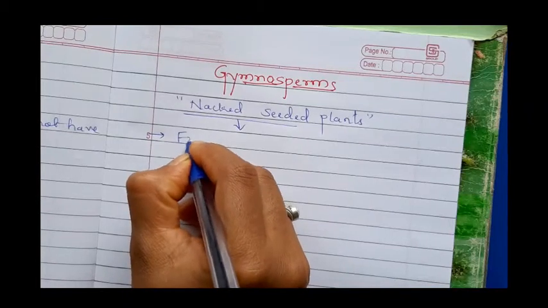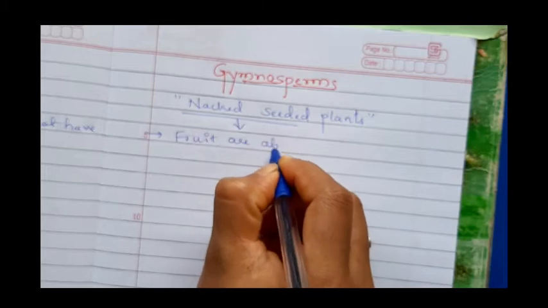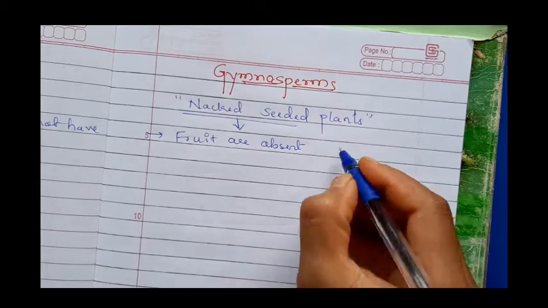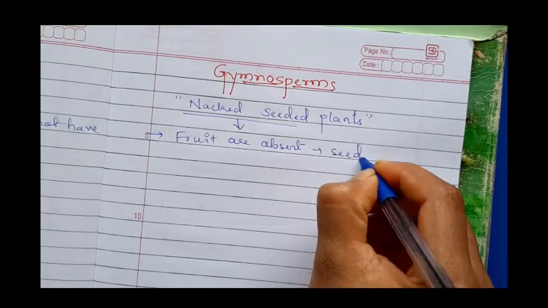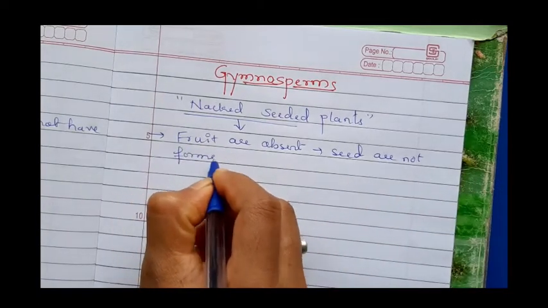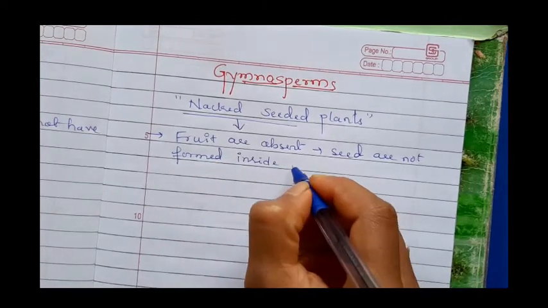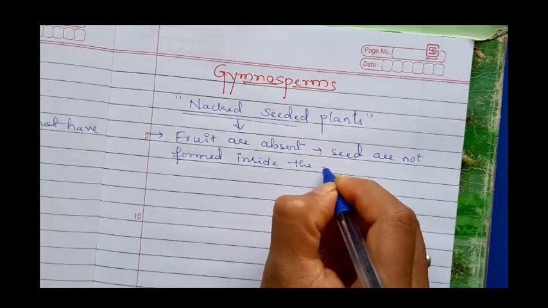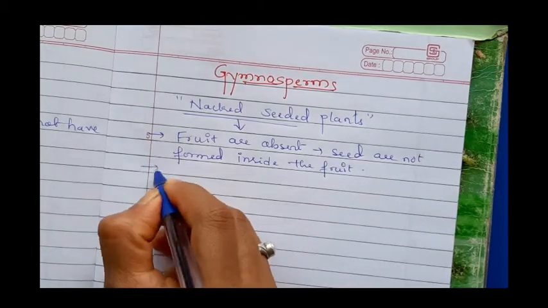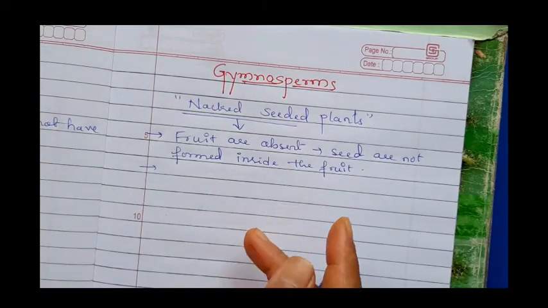In gymnosperms, the fruits are completely absent. Fruits are absent means we can say no fruits. The seeds are not formed inside the fruit. That's why we can say the fruits are absent. Then seeds are naked. Naked in the sense the seeds are formed by the ovule.